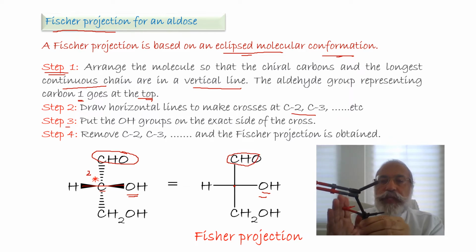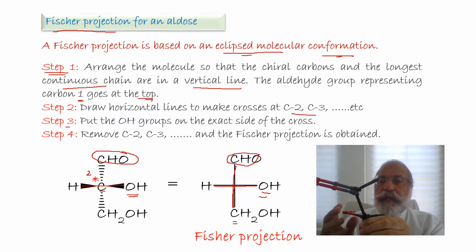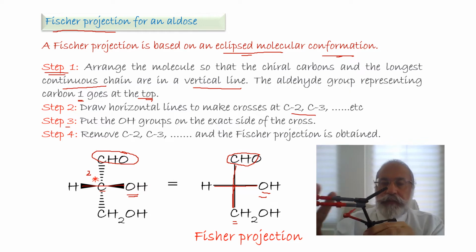From my side, this OH is on the right, H on the left. And the long chain going up and down here, that's the CH2OH, will be in the back. You have the OH and the H in front, and the aldehyde and the CH2OH are in the back.